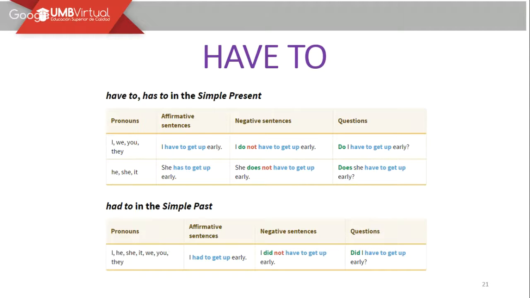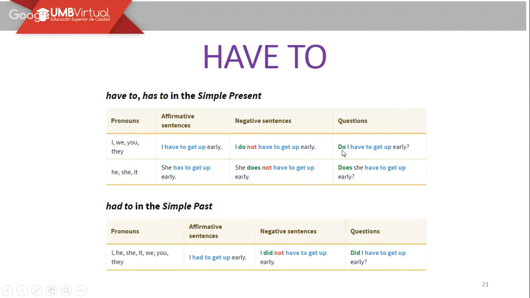Oraciones negativas. I do not have to get up early. She doesn't have to get up early. We just modify the auxiliary. Modificamos el auxiliar. En este caso, para plural o primera persona utilizamos el do or do not in the negative, and for third person, does not.